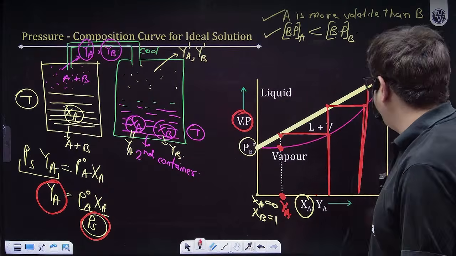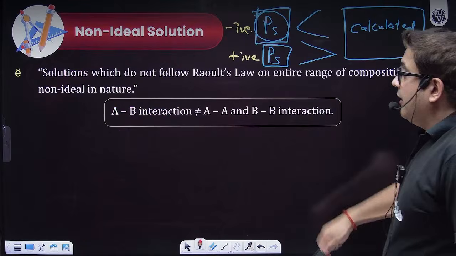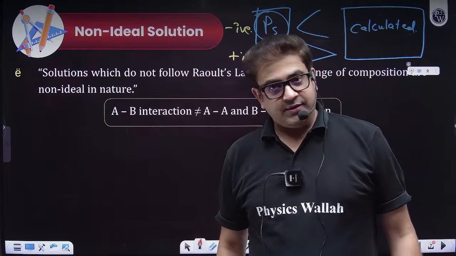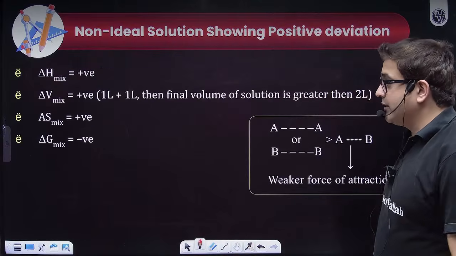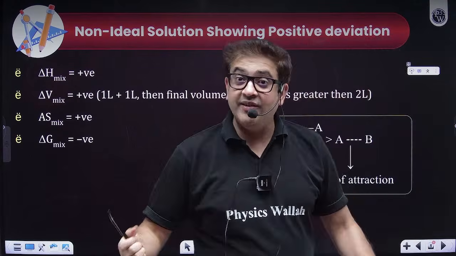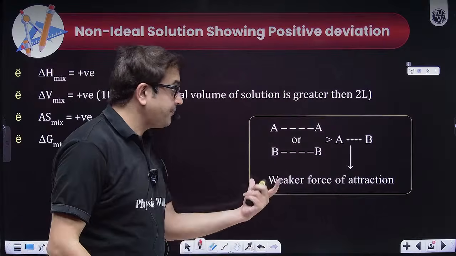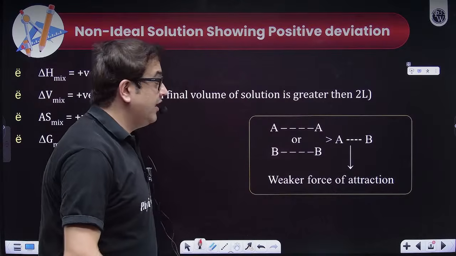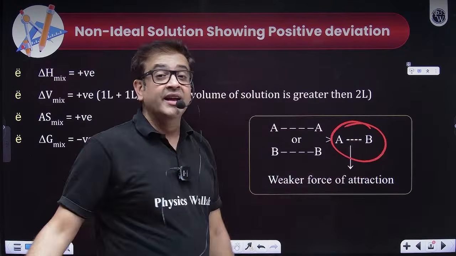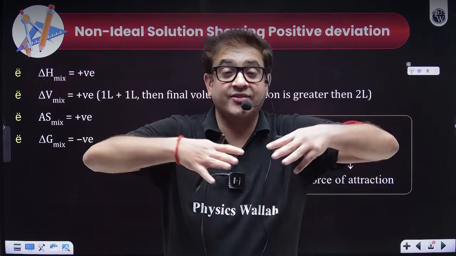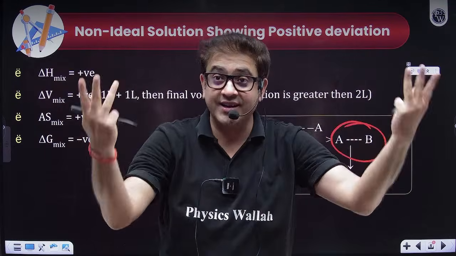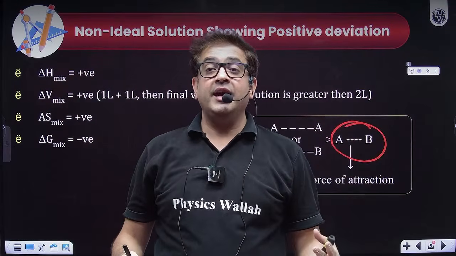Chalo, I hope you got this much, right? Moving forward. Now we can move to non-ideal solutions, obviously. Once you have a non-ideal solution, you can have positive deviation or negative deviation. What is positive deviation? Why will we have positive deviation? Because A and B, once mixed, are not liking each other, and that's why they are running away from each other. So they will come into the vapor phase to a larger extent.